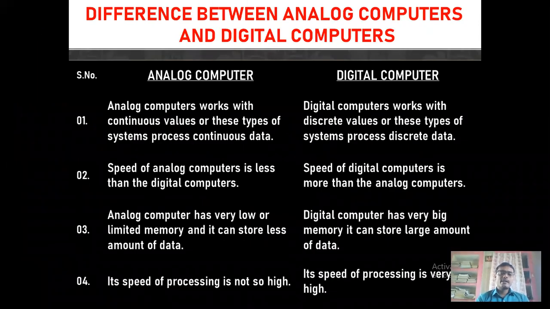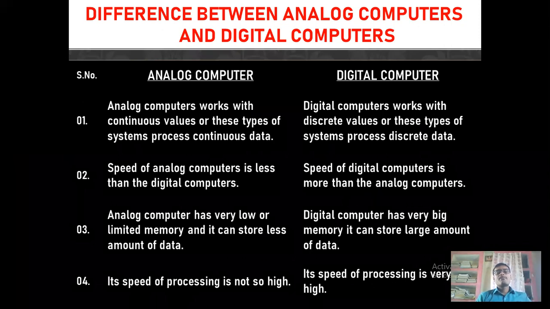Means continuous data is supplied in the case of analog computers, whereas digital computers work with discrete values. Means the data is not in continuous form, and these types of systems process discrete data.